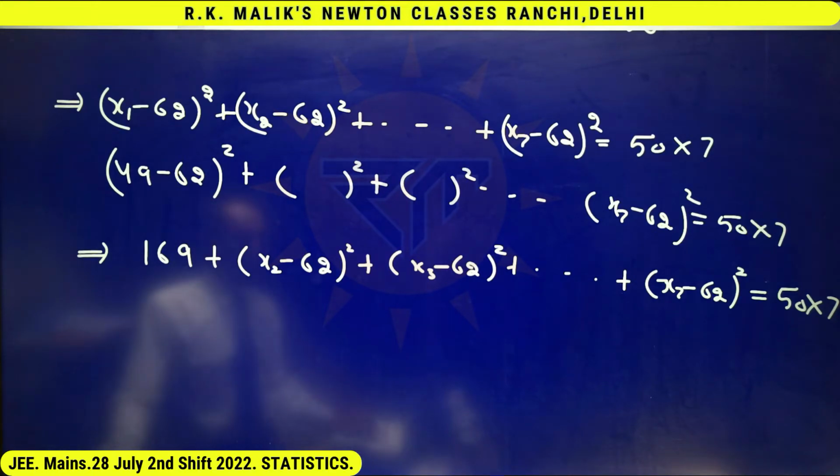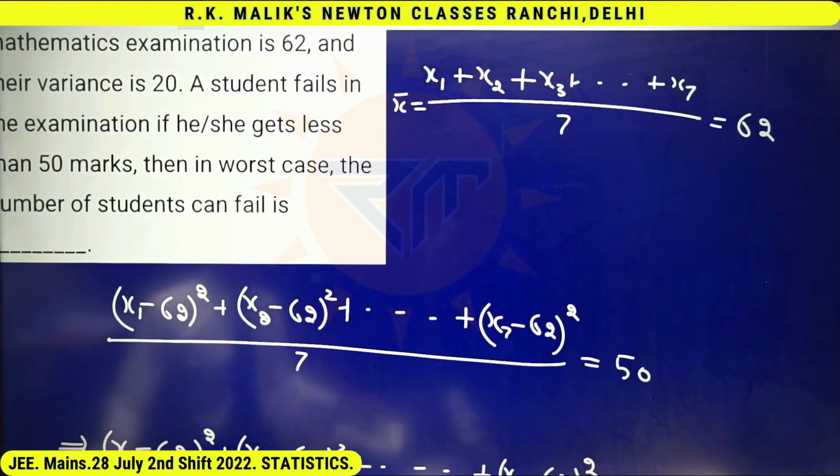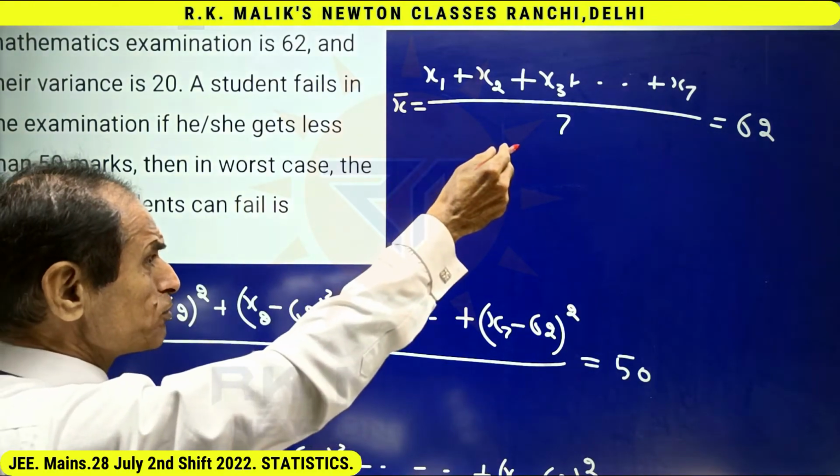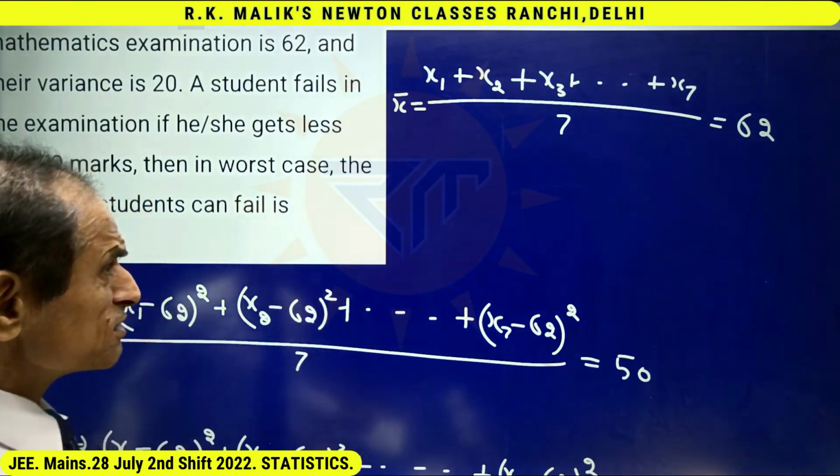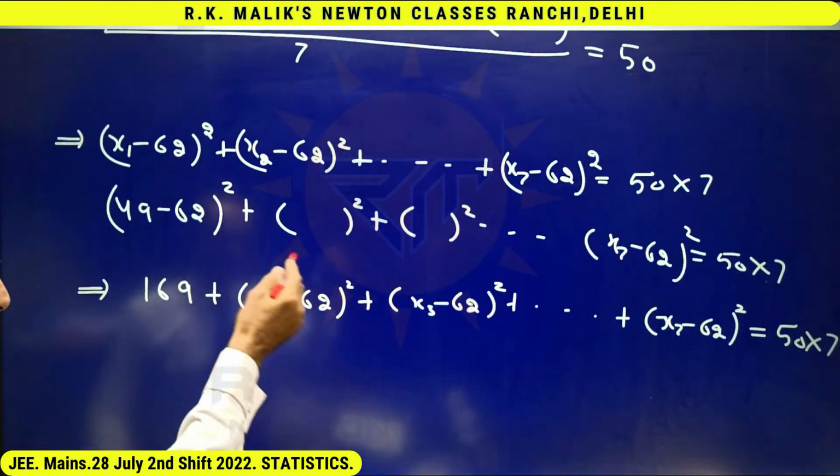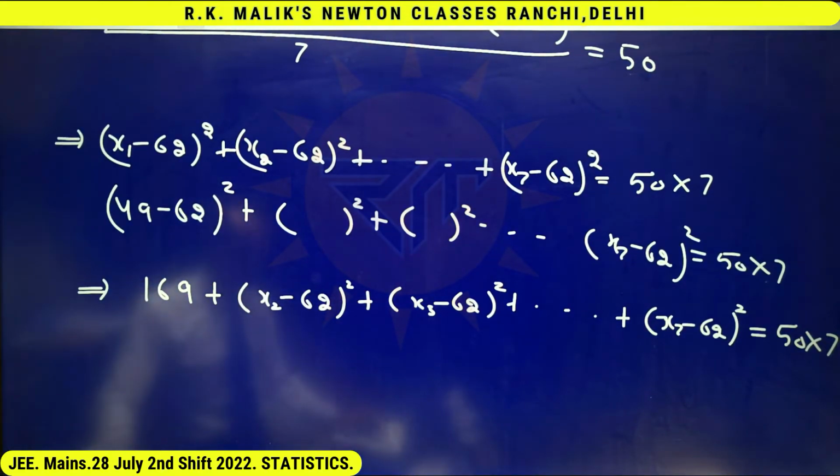And now see about the worst possible case. Worst possible case means maximum how many students can fail. Note that x1, x2, x3 up to x7 have to be such that this condition is also satisfied and this condition is also satisfied. Worst possible case means maximum how many students can score 49 or less number of marks.